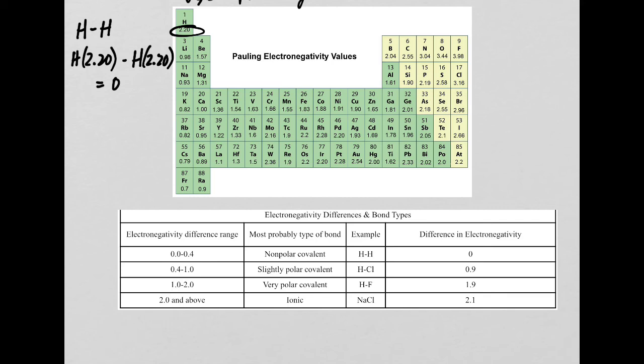So if we have 0, if you look here, the range is 0 to 0.4. Anything in that range, we are going to have a non-polar covalent bond. So hydrogen and hydrogen together, that's a non-polar bond.